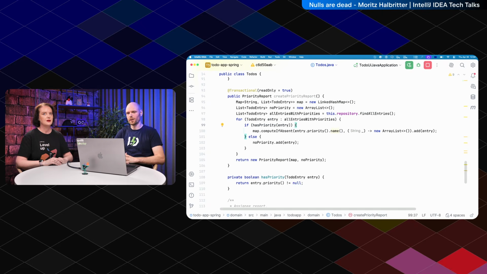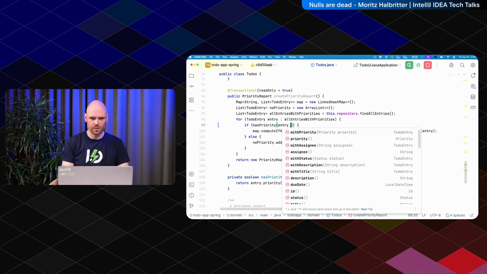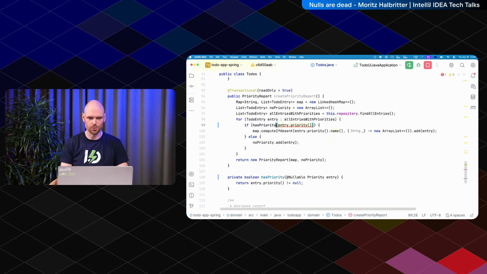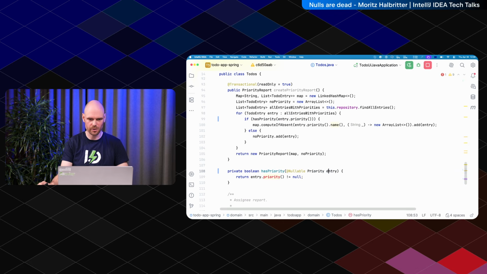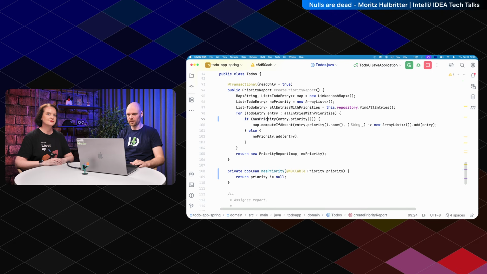Now the last thing I want to show, and this is an interesting topic because we could do another 45-minute talk on that one. Maybe we will someday, who knows? Let's rewrite the method a bit. We change the parameter here to a nullable priority, and we rename this to priority because it's now a priority. Now you can see what we have done here, hasPriority. We put the priority directly in it, and this method returns true if it has a priority and false if the priority is null.